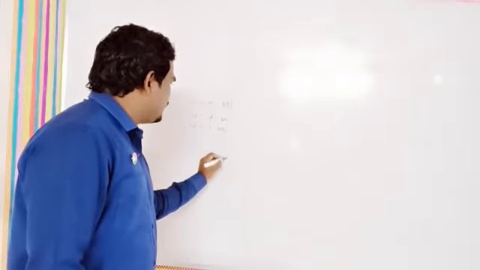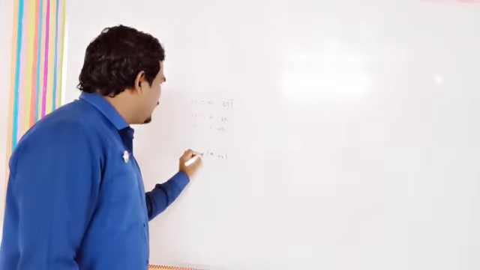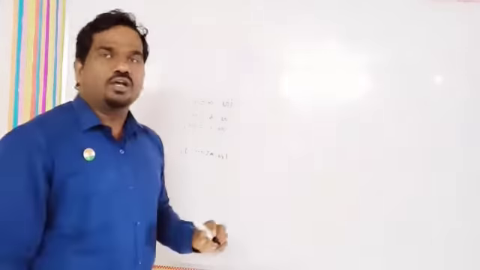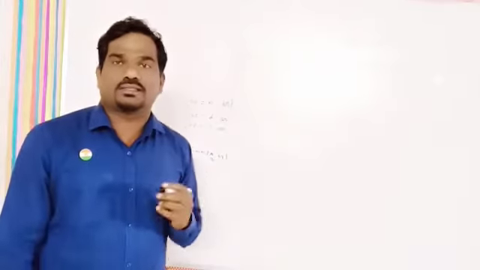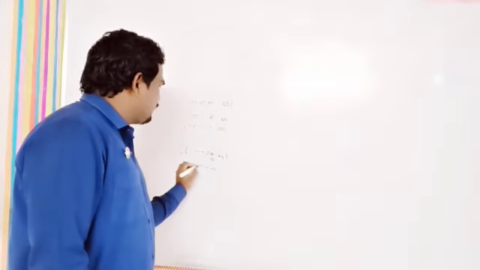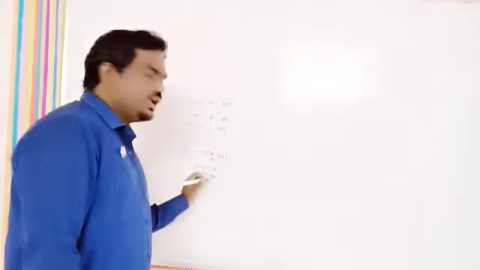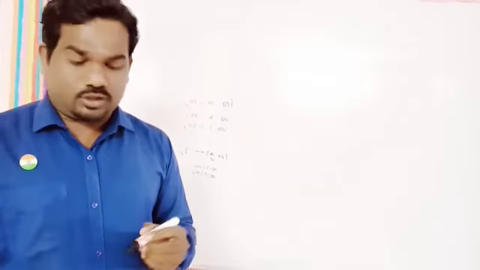Like int a of array, int a of array of about 10,000. And by using a with its index, like a of 0 is equals to 10, a of 1 is equals to 20, a of 2, a of 3, and so on.